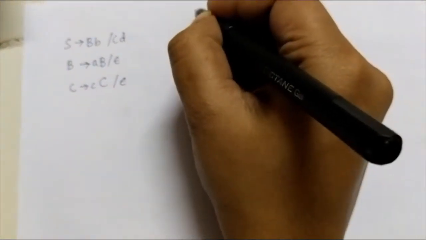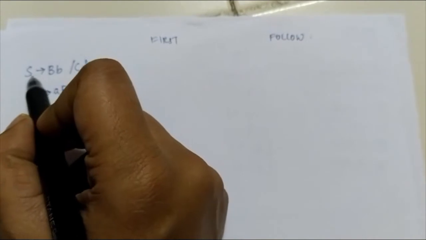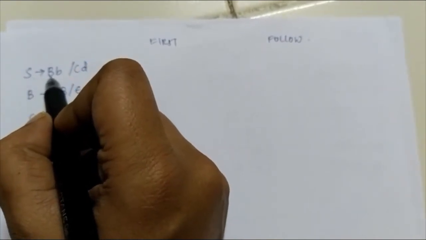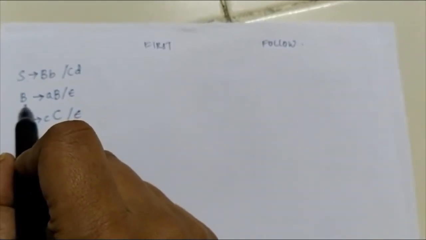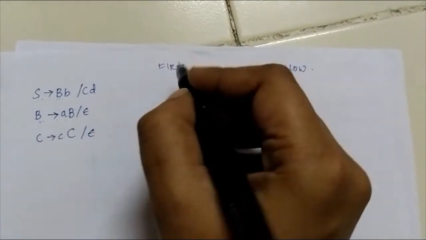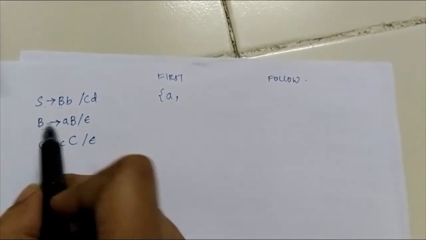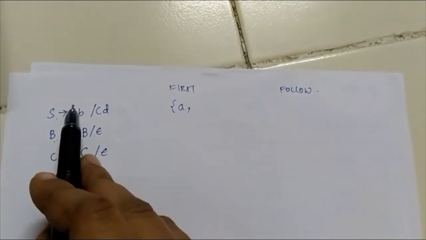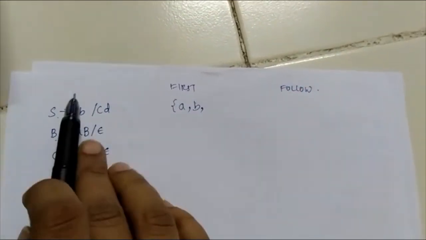We have 3 productions. We'll try to find out the first and follow of these productions. So the first of S is capital B. Since this is non-terminal, I will look at its production. So the first of B is a. So the first of S will be a. Since B is also producing epsilon, if I replace this B with epsilon, my first of S will be b. So this is about this part.